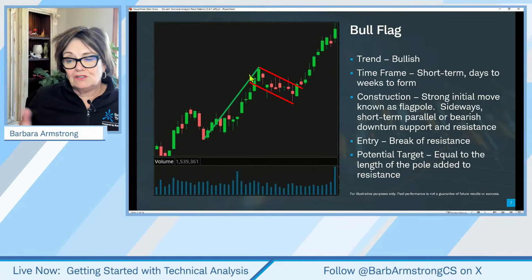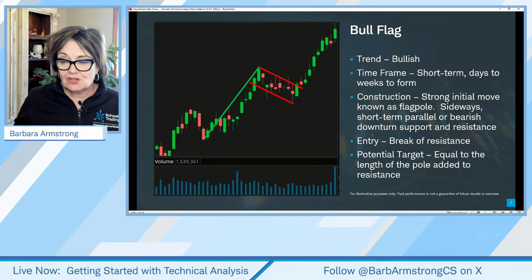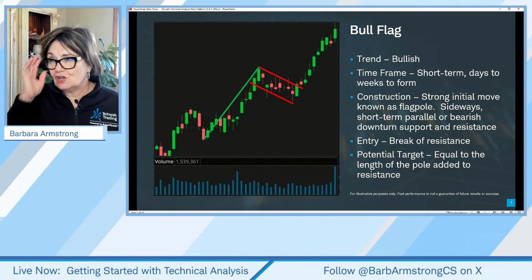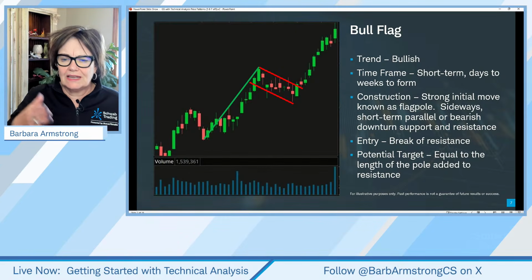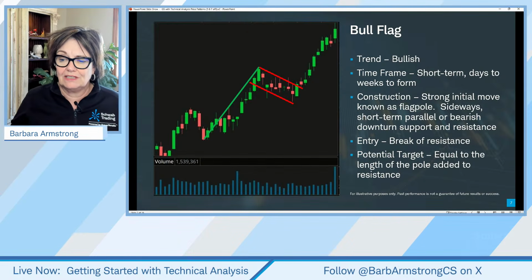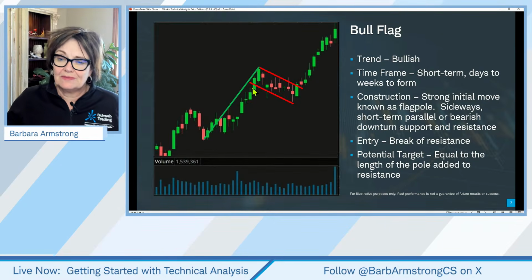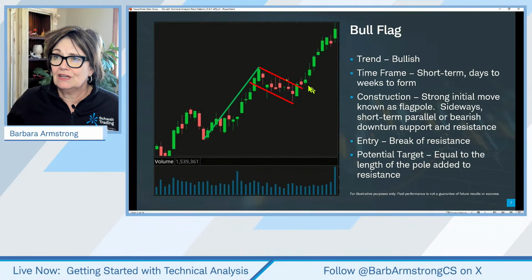And when do you use which type of candle? Well, it depends on what you're trading. Do you know what I mean? If you're looking to place a short-term trade that you want to be out of in a week to 2 weeks, then maybe you want to look at a daily candle, where if you're looking for a long-term investment that you intend to hold for years, then maybe a weekly candle.